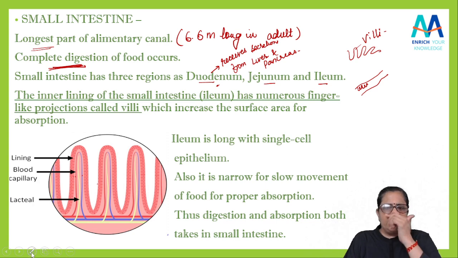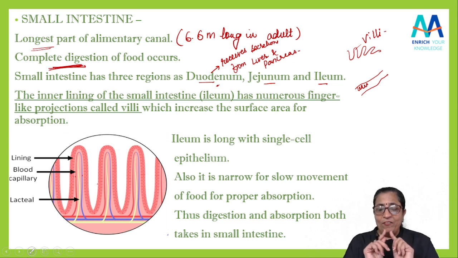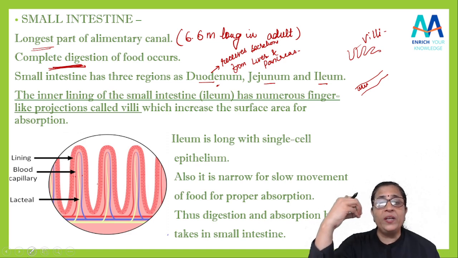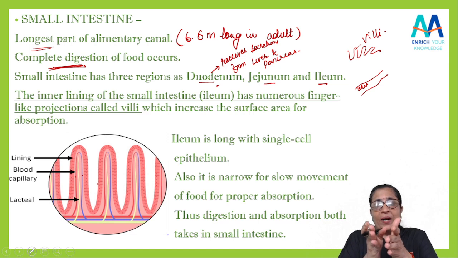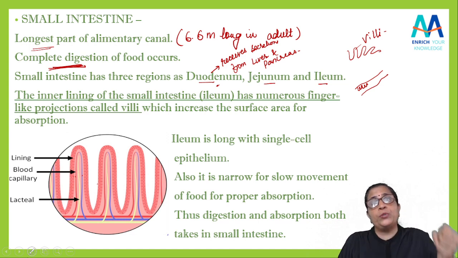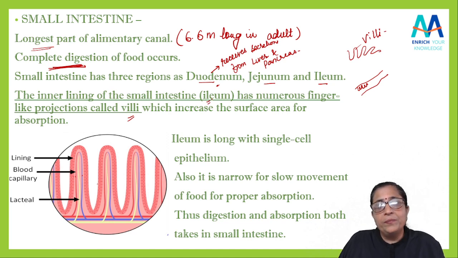Then after that, the last part that I told you, ileum. So ileum is along with single cell epithelium. It is narrow. Ileum comparatively narrow भी है. क्यों narrow है? Because so that the movement of the food becomes slower there. जितना धीरे धीरे फूड वहां से पास होगा उतना ज्यादा एब्जॉर्प्शन होगा, because this villi are present in the ileum only, isn't it?